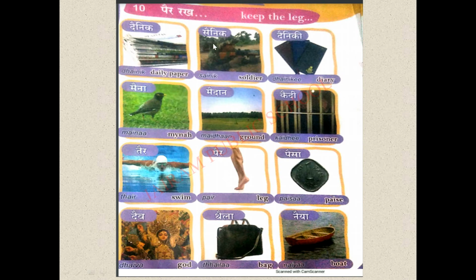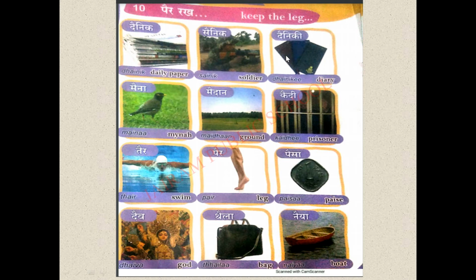Second word is Sainik. See the picture here. What is in the picture? This is a picture of a soldier, isn't it? For soldier, we should say in Hindi Sainik. Sainik means what? Soldier. Here we have this I ki matra with the letter Sa. So Sa becomes Sai. So Sai, Ni, Ka. You should spell this word as Sai, Ni, Ka. Sainik.